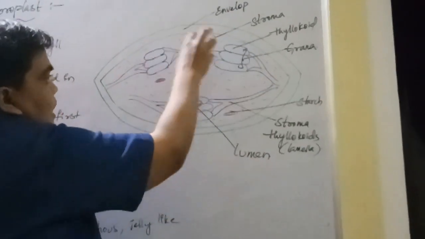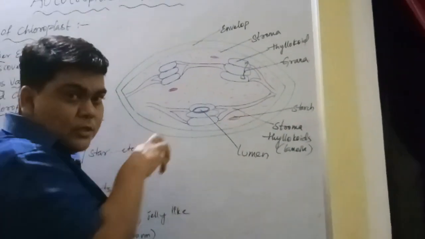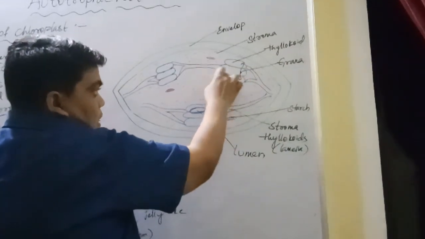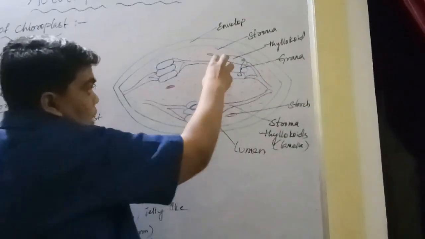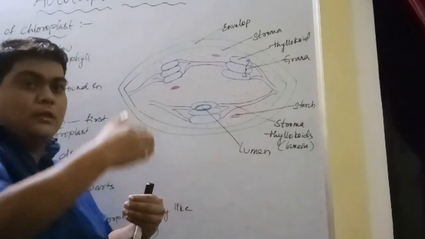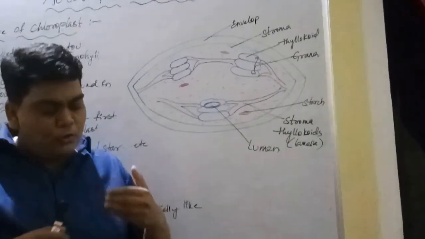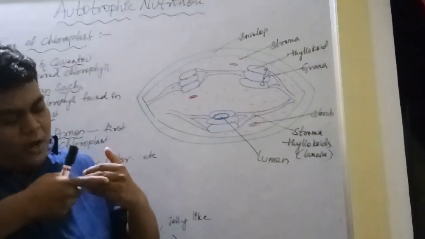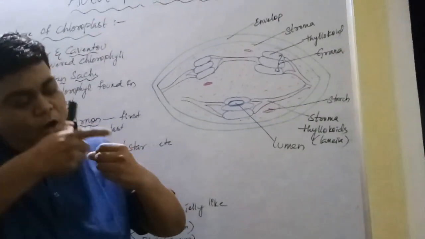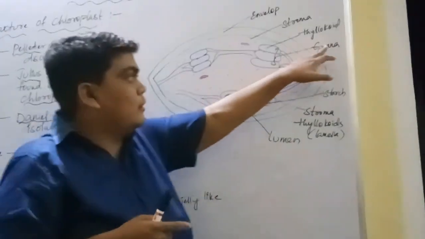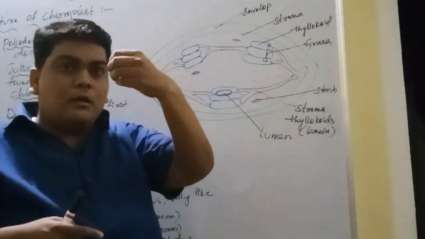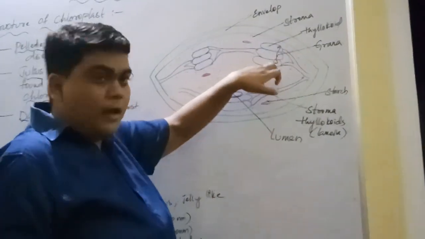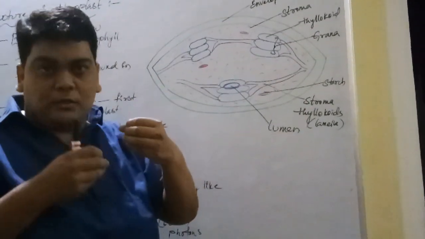Within this stroma, here and there, some disc-like structures are embedded. They are called thylakoids. Now, the thylakoids are arranged one above the other. They are piled one above the other. For example, look at this. If these are the thylakoids, each individual thylakoid is piled one above the other like this. So the pile of thylakoids, or a stack of these thylakoids, is called grana. They are arranged one above the other like this.